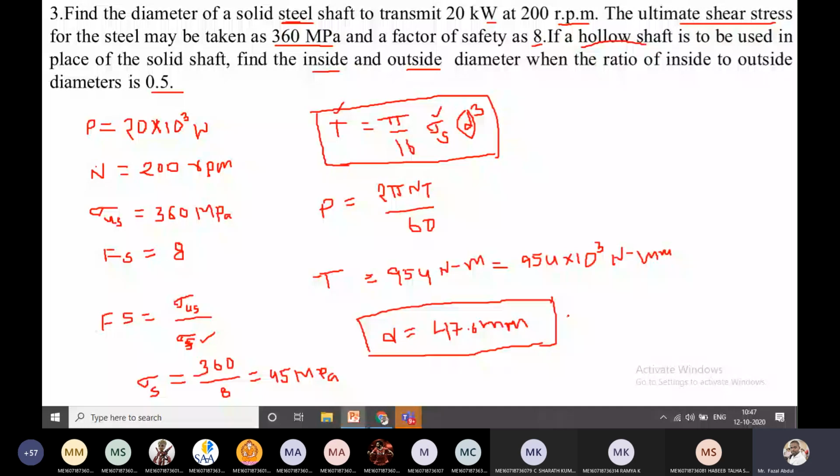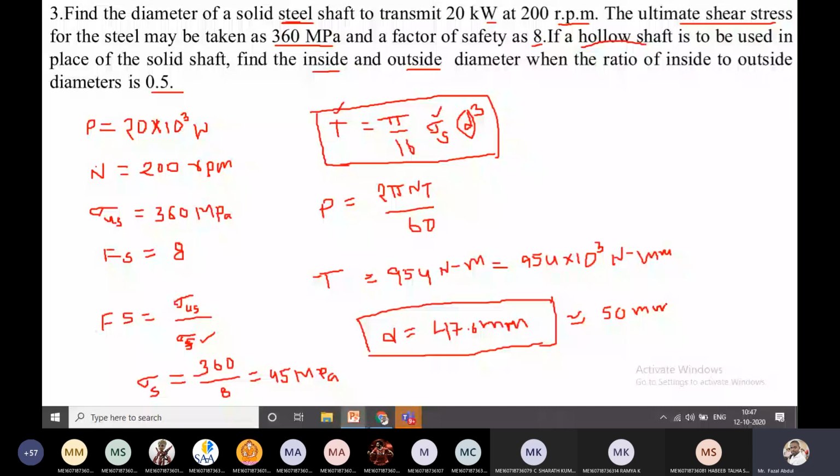Now this is for the solid shaft. Now my question is, calculate the inner diameter and outer diameter for the hollow shaft. The same relation will be used here. So I am writing the equations here.